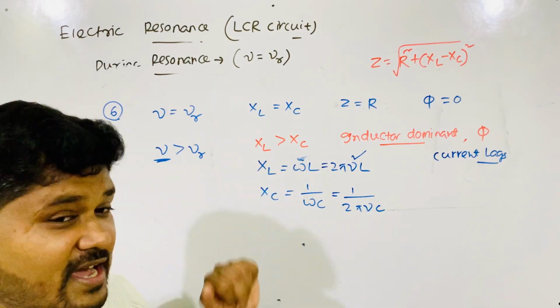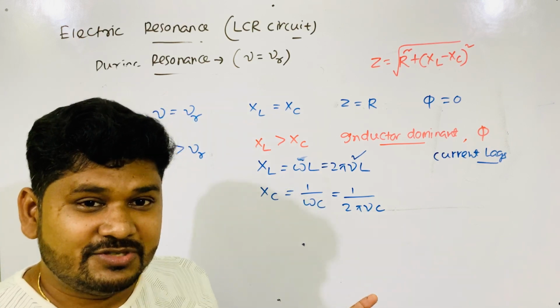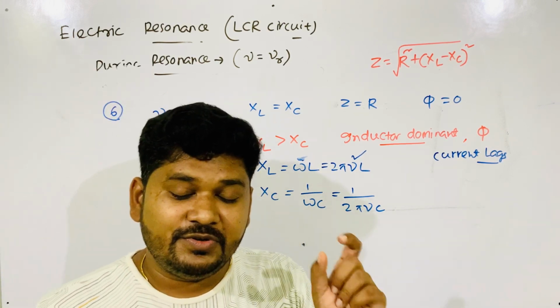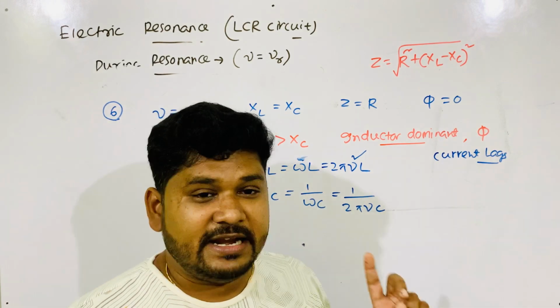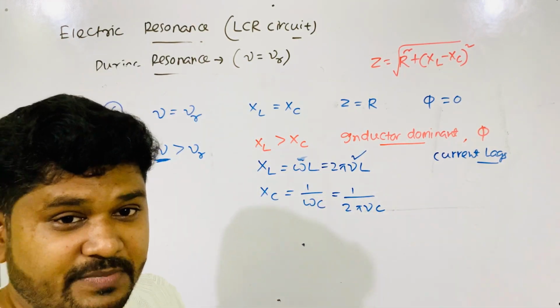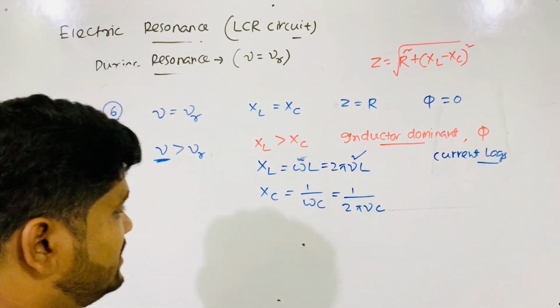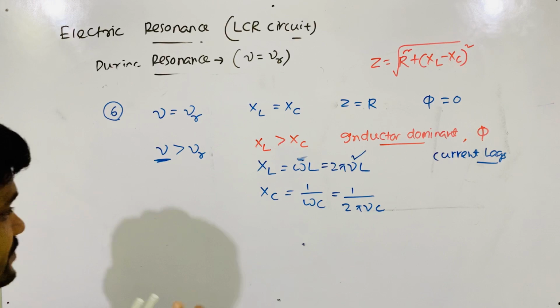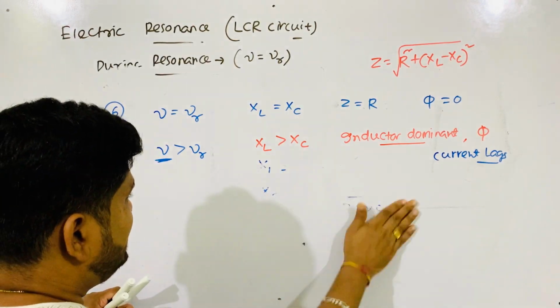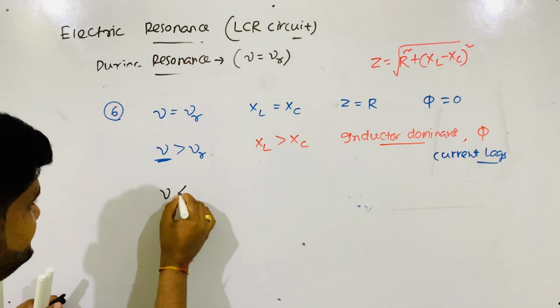Because X is there, R is also there. So if pure inductive circuit, then current lags by 90 degree. But here current lags, but not by 90 degree; many other angles between 0 to 90 are possible, no problem. Then when nu is less than nu r, what happens?